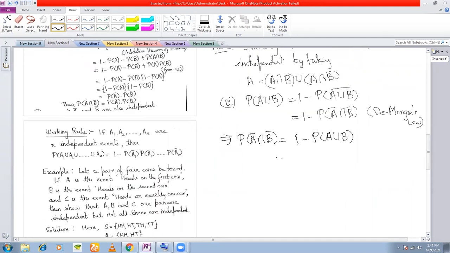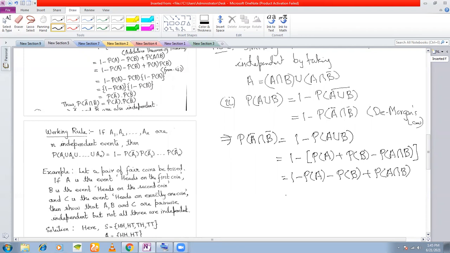And from the addition rule, we know that P of A union B is PA plus PB minus P of A intersection B. Open the brackets: 1 minus PA minus PB plus P of A intersection B.